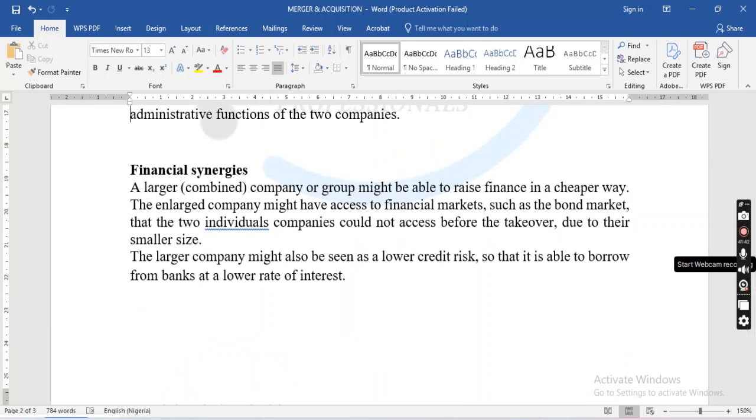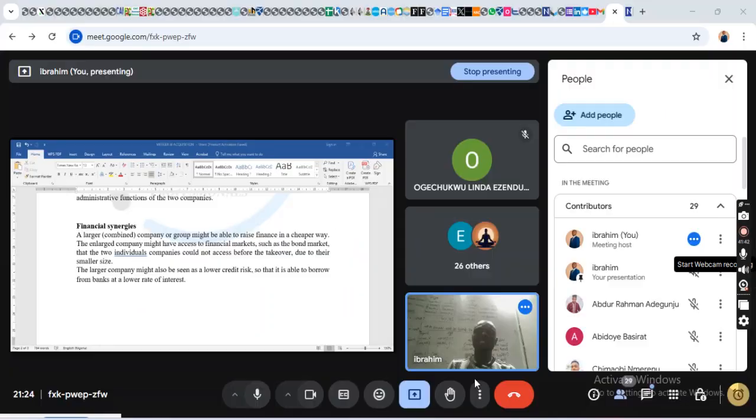Which means that a large combined company or group may be able to raise finance in a cheaper way, because you are combining two companies together. As a result, you may actually get some loans that may be cheaper. Now, the enlarged company might have access to financial markets, of course, and that is it.